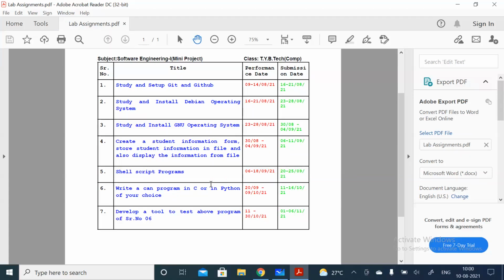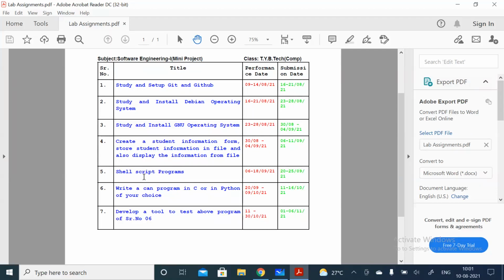Otherwise, if you have studied it already, then I'll just take the assignments simply. Okay, fine. Anyway, this is the fifth assignment. This is written as a single lab assignment, but I am taking multiple programs in this fifth assignment, right?